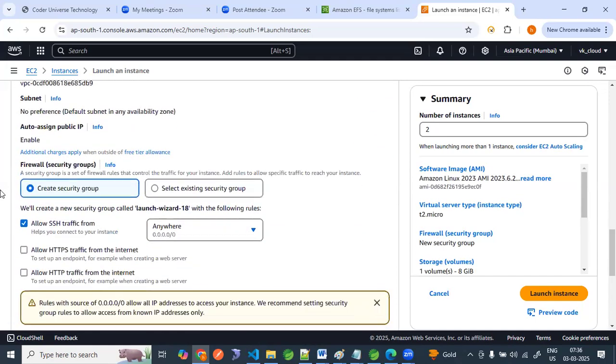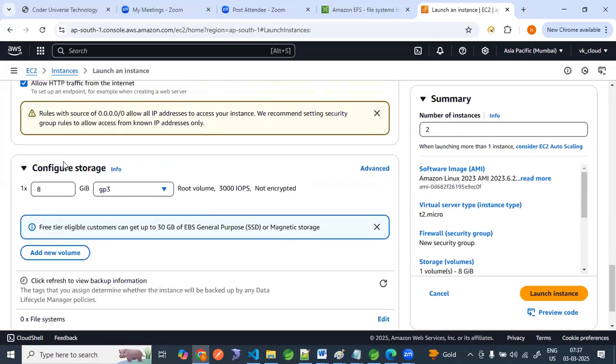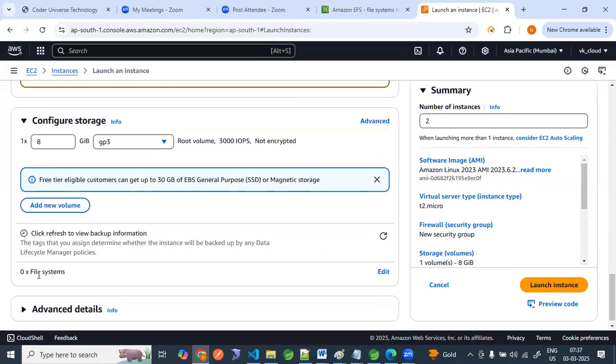Come here, allow HTTP, we are going to run that. Now come to storage, configure storage. So we can see, right, here we have file system. This part, configure storage, is free tier eligible. A customer can get up to 30 GB of general purpose or magnetic. This is the default root volume coming whenever we are creating. We can add a new volume also, but here you can see file system, right?